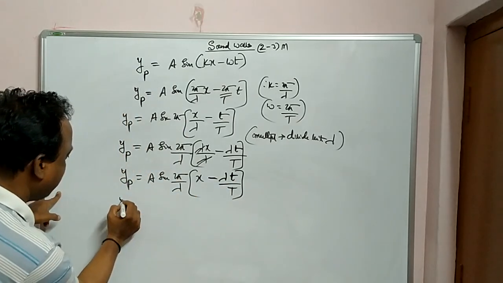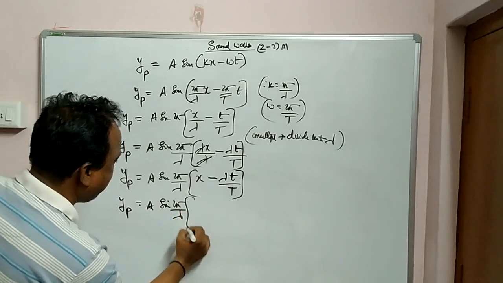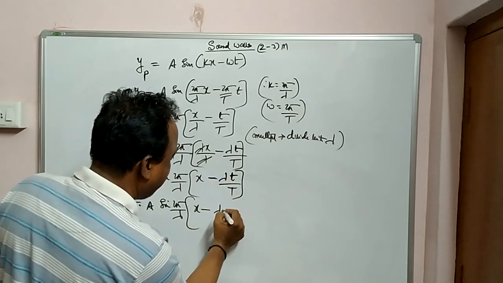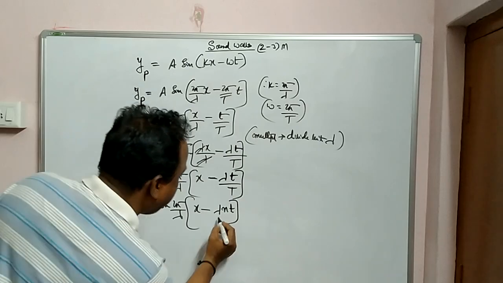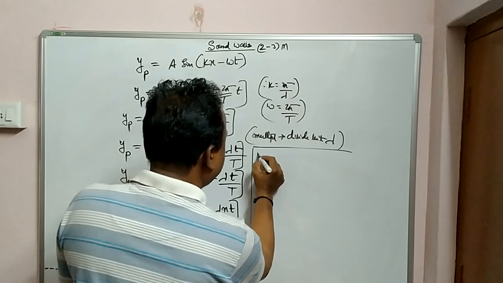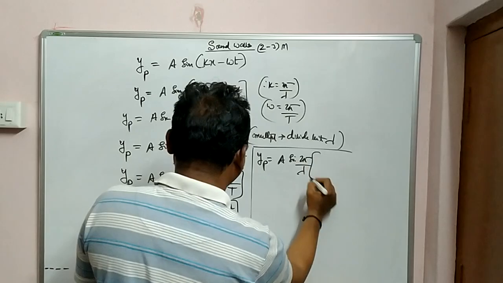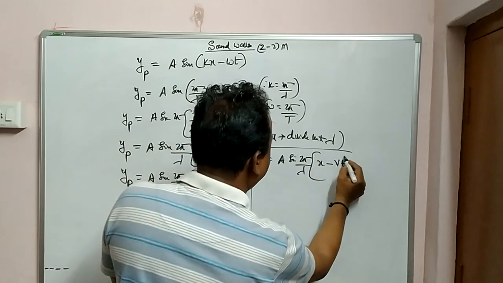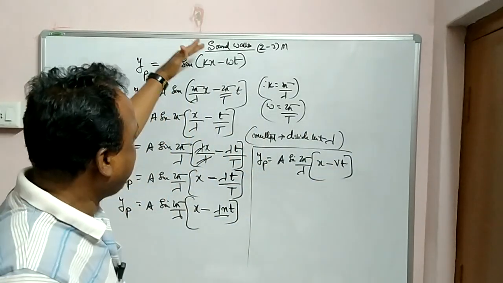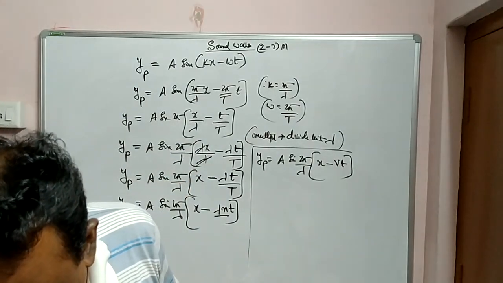Now you can see displacement of the particle is given by a sin 2 pi by lambda into x, minus lambda by T, and 1 by T is frequency n. So what is n lambda? Again v. So this equation again changes in this fashion: displacement of the particle is given by a sin 2 pi by lambda into x minus vt. So these are some expressions for progressive wave equations in different forms. You have to use these in the numericals while solving typical problems.